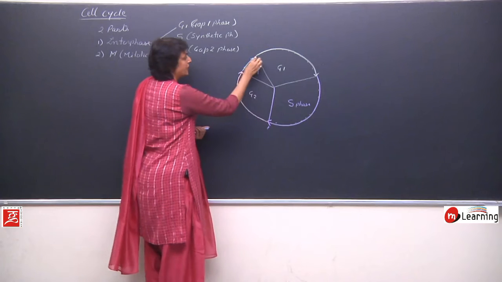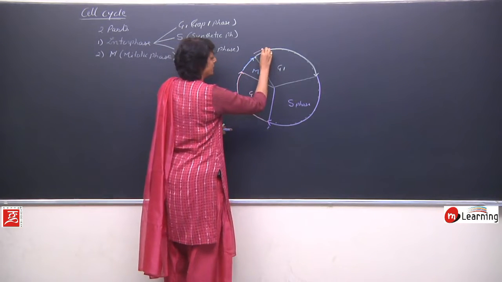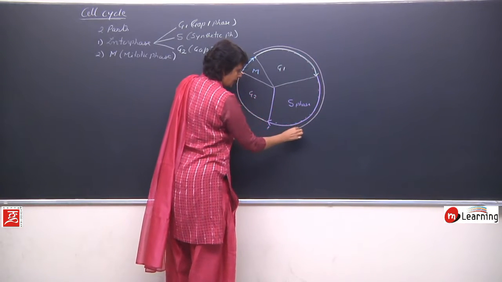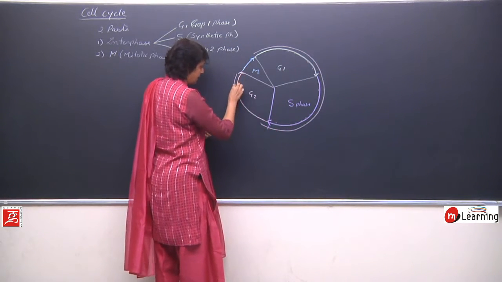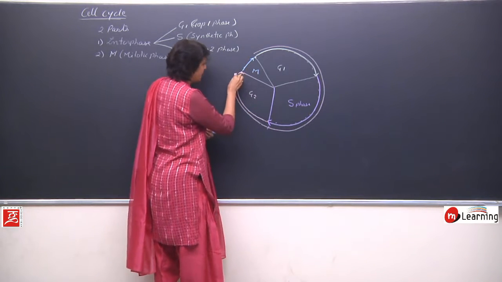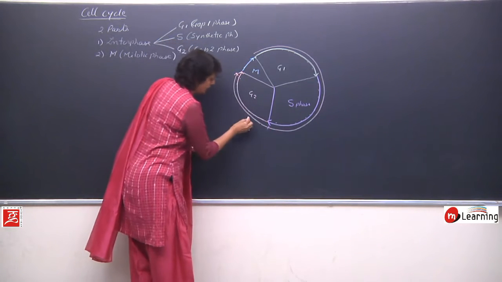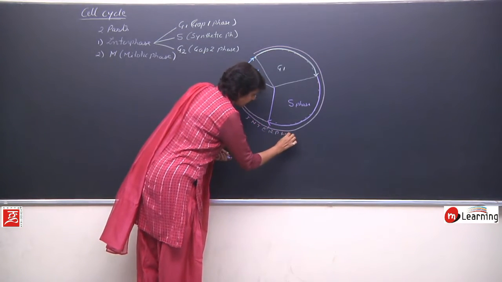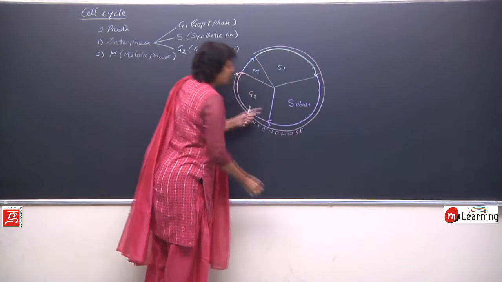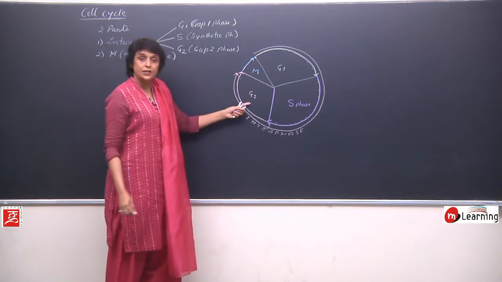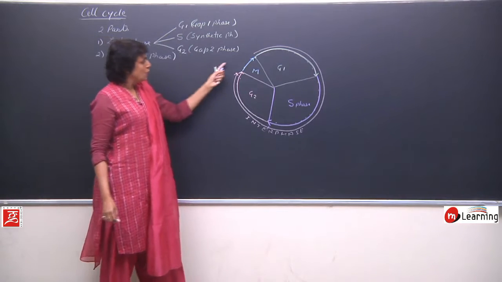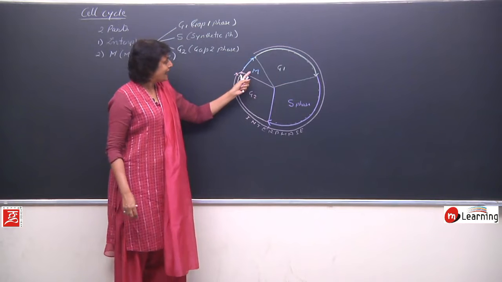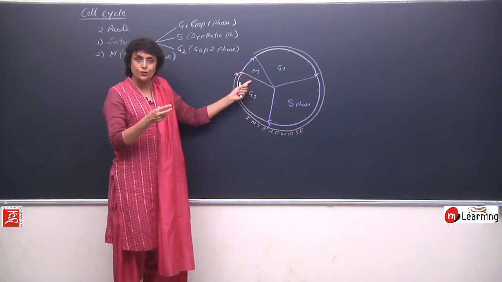That means starting from this point, if we complete G1, S and up till here G2, what is happening up till this point is all interphase, which includes G1, S and G2. So in a cell cycle, you can say the maximum part goes for the preparation, and M is the division thing where the cell is actually going to divide.